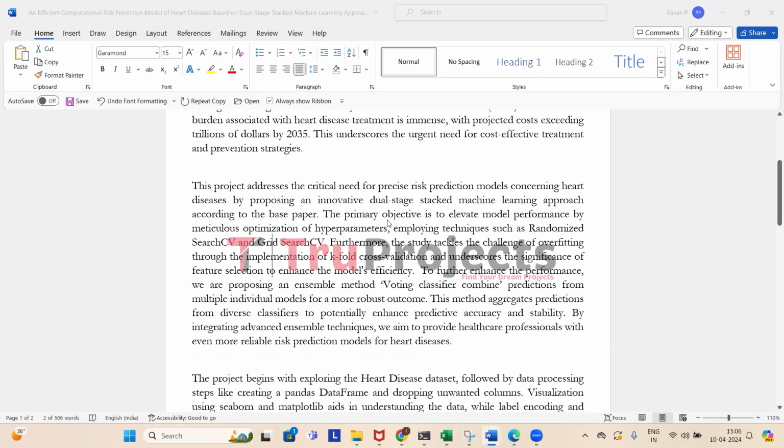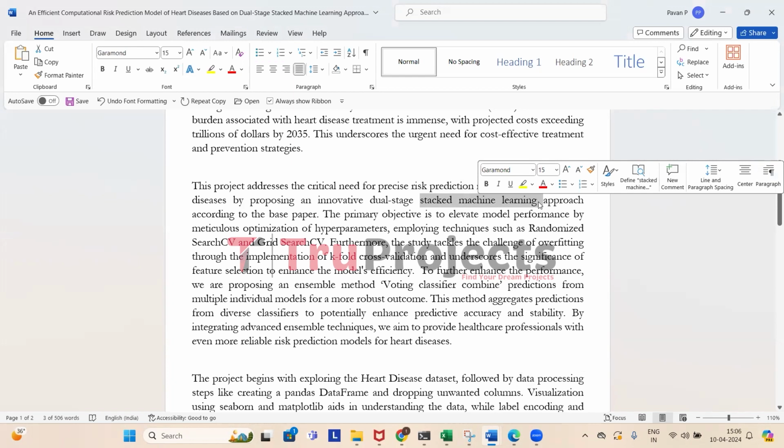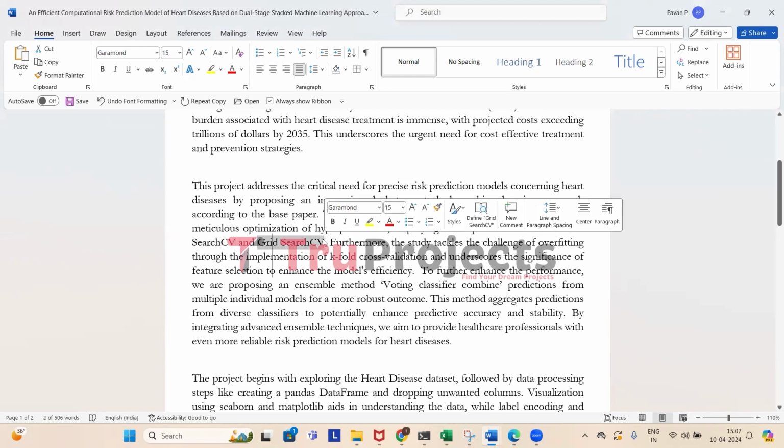So, to predict this risk of heart disease, instead of relying on just one model, the author in the base paper has combined different algorithms, which is called a stacked ensemble approach, also a stacked machine learning approach. And it is a dual stage approach. This helps make the predictions more accurate. Here, the author has combined random forest, extreme gradient boosting, and decision tree. These are combined in the stacked ensemble method. It is just like putting together a team of experts to give you the best advice. And to make sure the models work their best, the models are fine tuned using techniques like random search CV and grid search CV.